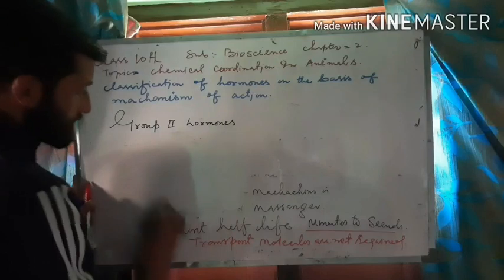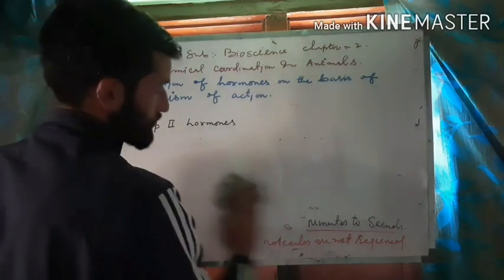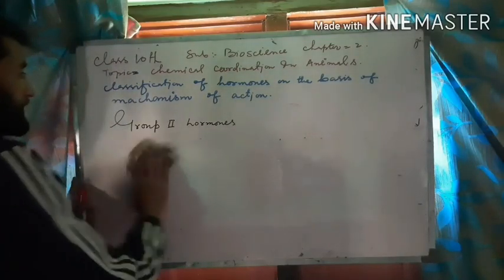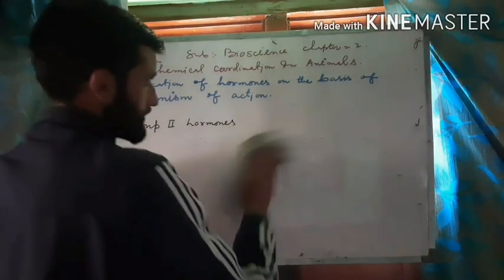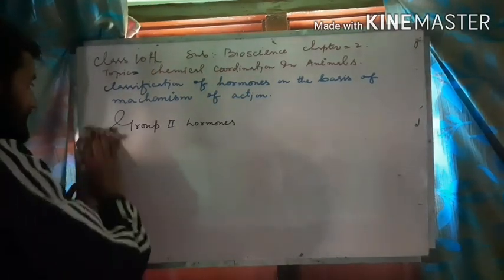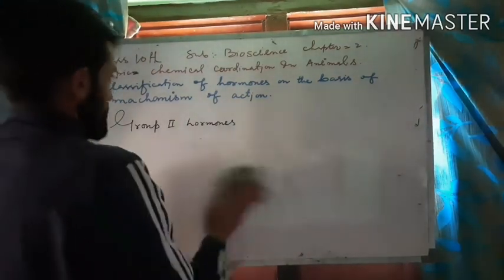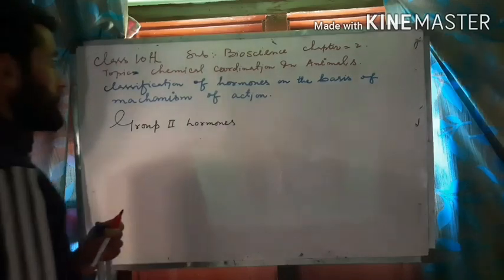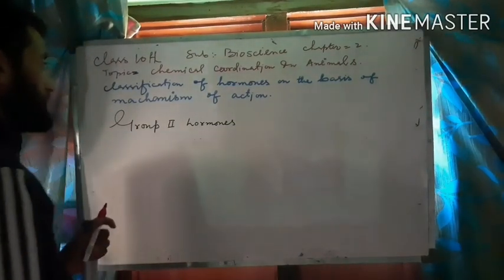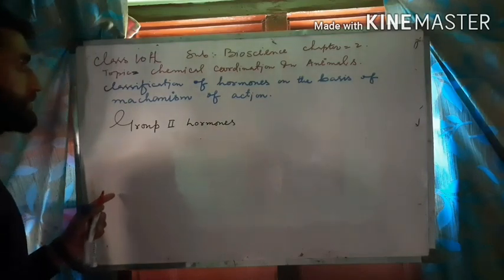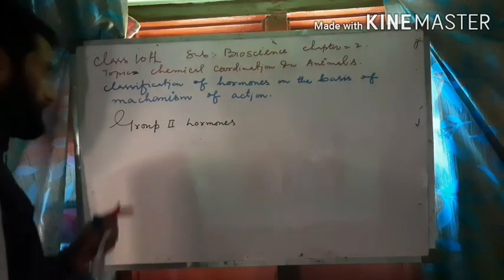So group 2 hormones are those hormones whose receptors are present on the surface of the cell membrane. They are not lipophilic in nature, that is why they cannot pass through the cell membrane bilipid layer. The mechanism of action is generally by the formation of a second messenger, and these hormones have a short life period, ranging from minutes to seconds. Moreover, they do not require transport molecules.